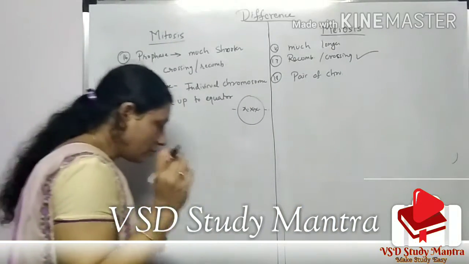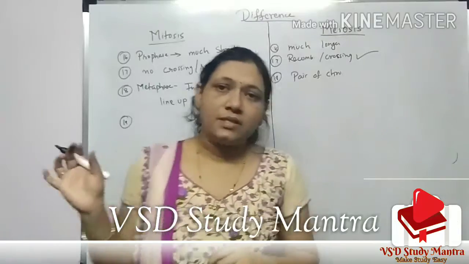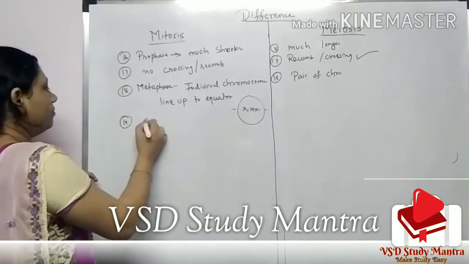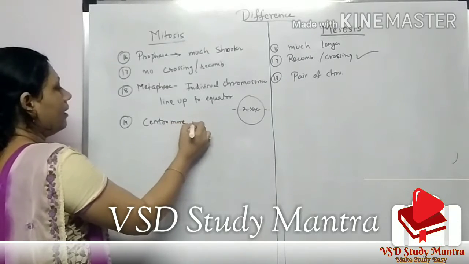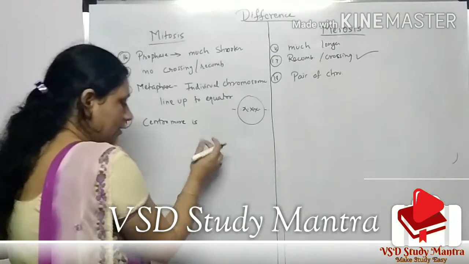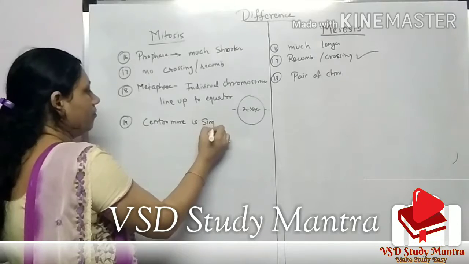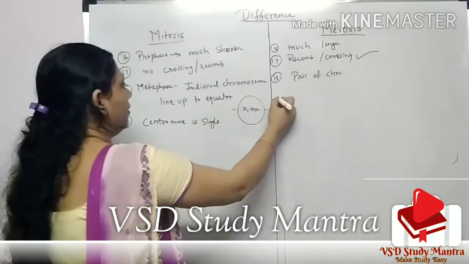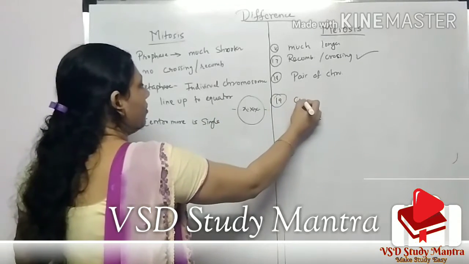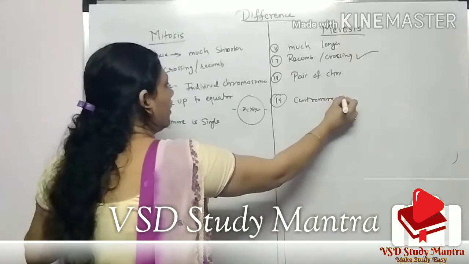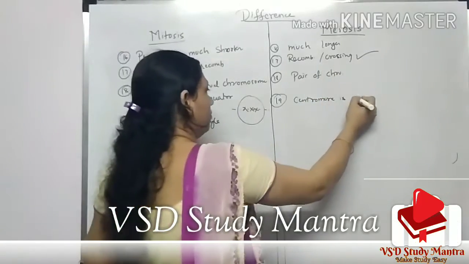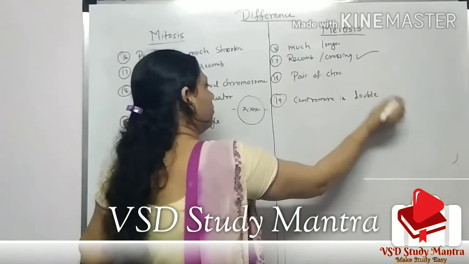also in metaphase what happens? The centromere is single, and here the centromere is double. Okay,